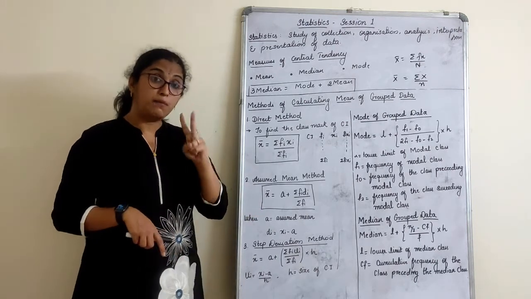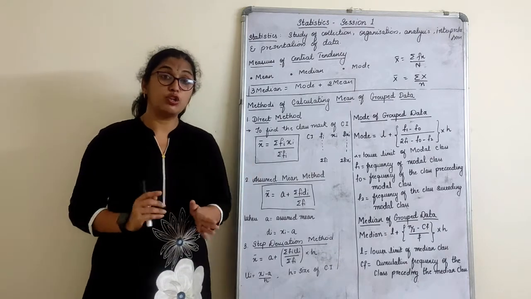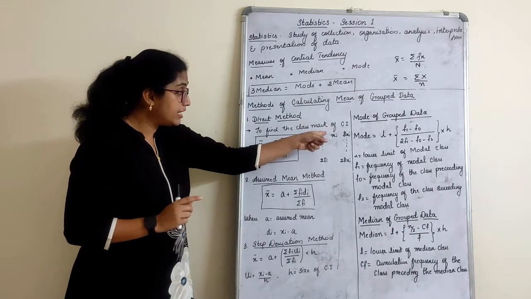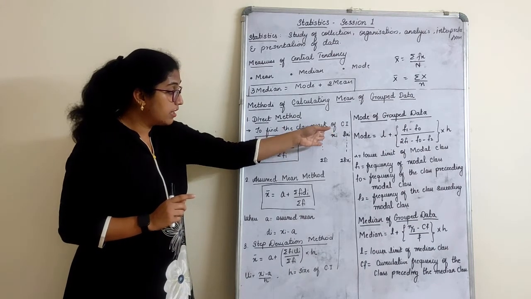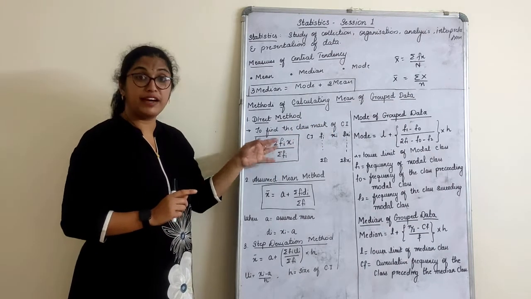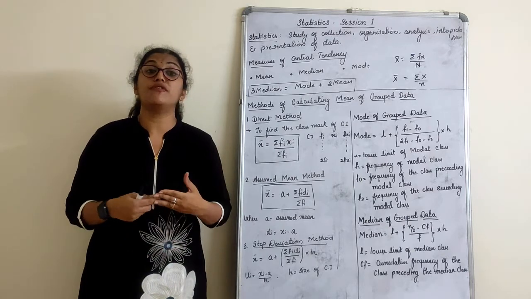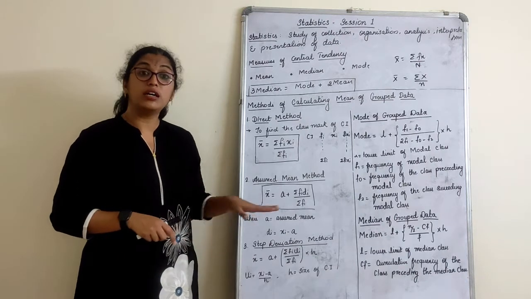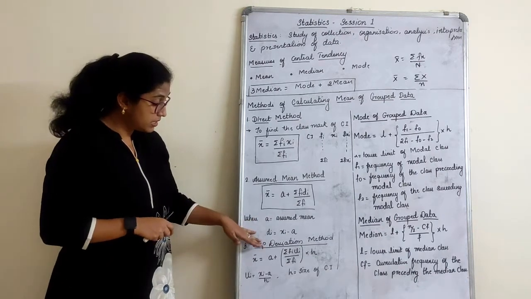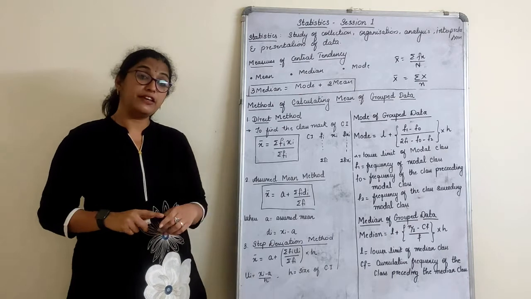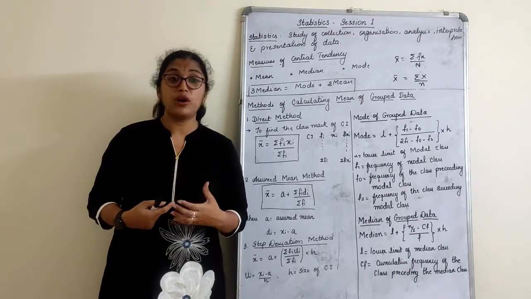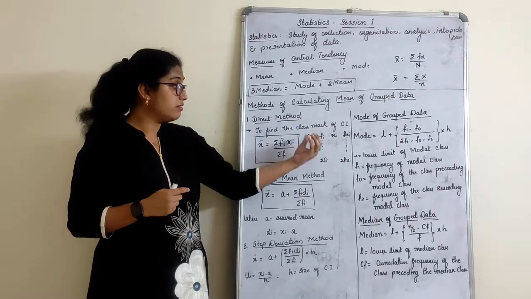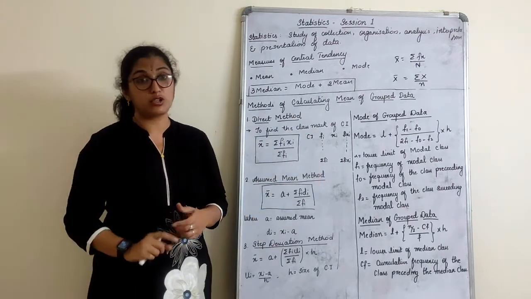That is point number 1. Point number 2: we can also use assumed mean when the final mean answer is sometimes in terms of decimals, which is difficult for calculation. At that time, you can go for the assumed mean method. Then, what is the step deviation method? The step deviation method can be used if you have common factors in the class intervals.